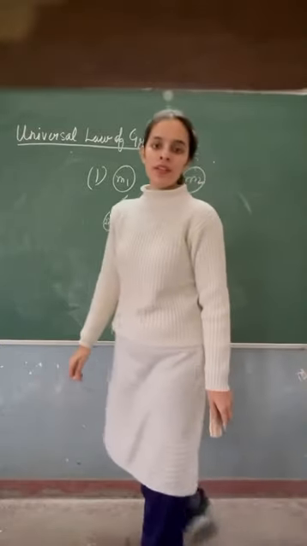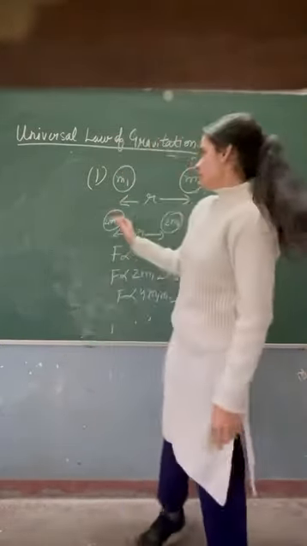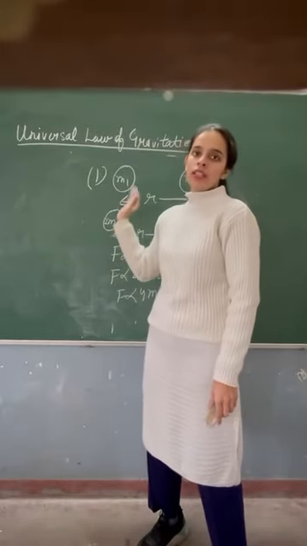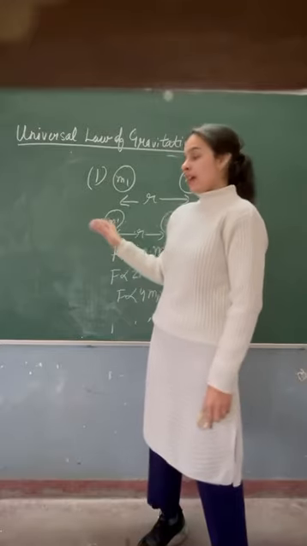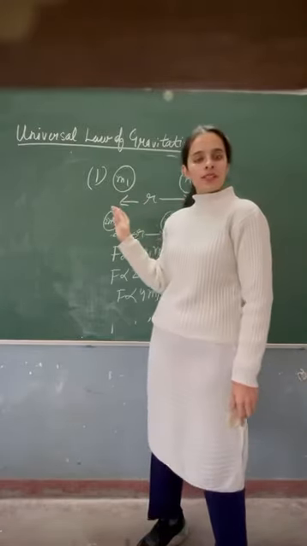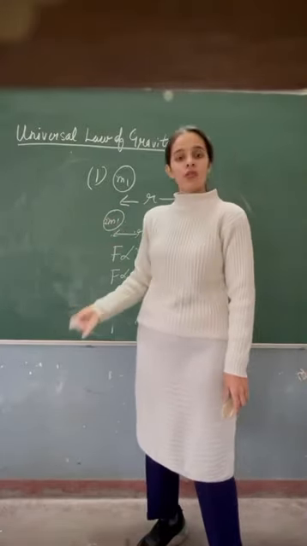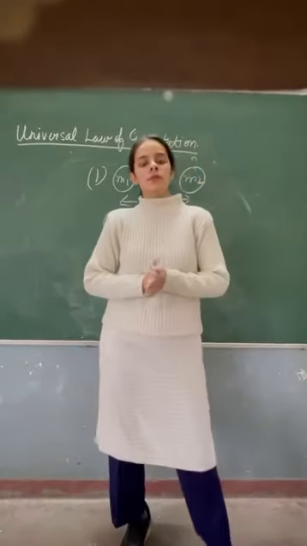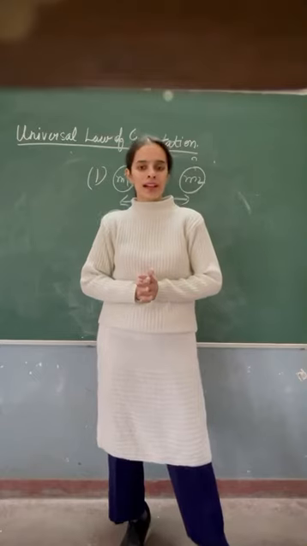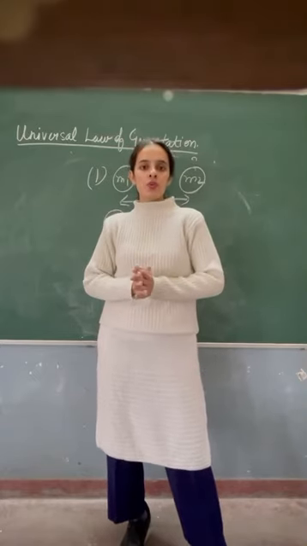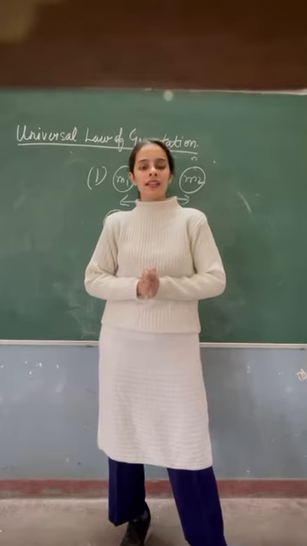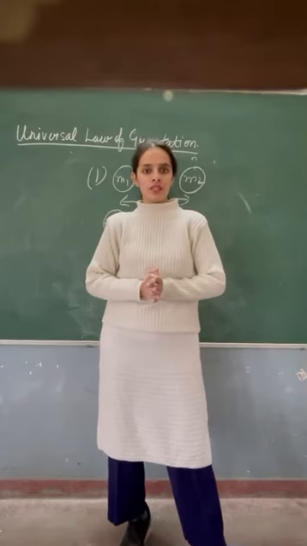So from here we concluded that if the distance between the two bodies is reduced, the force will increase, and if the masses of the two bodies are increased, the force also increases. So we have understood that the gravitational force is a universal force in nature, as it acts on every object in this universe.